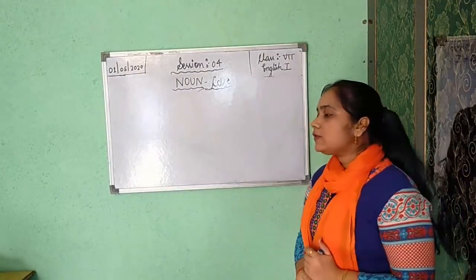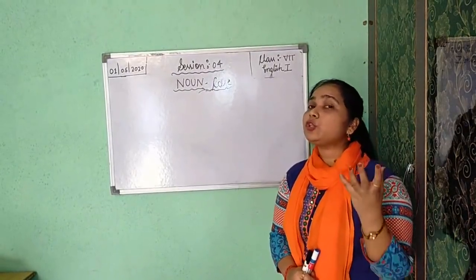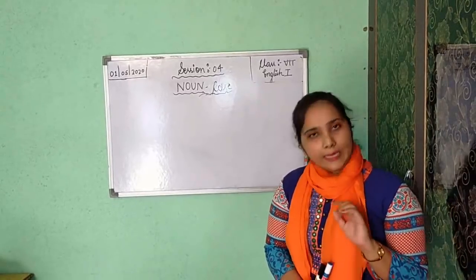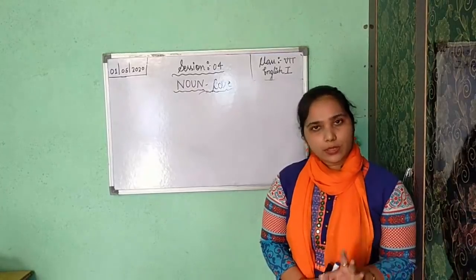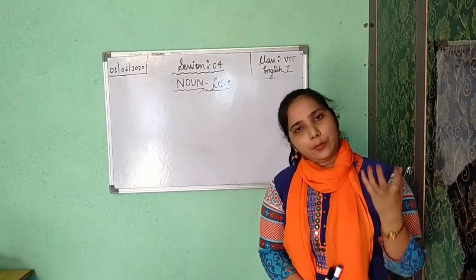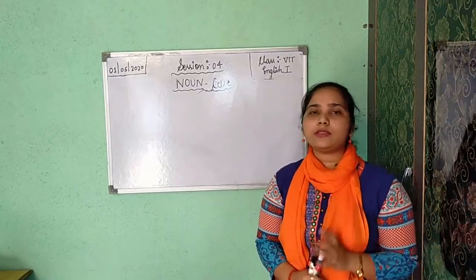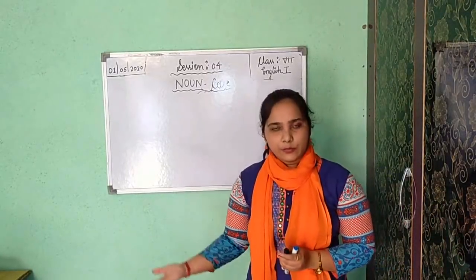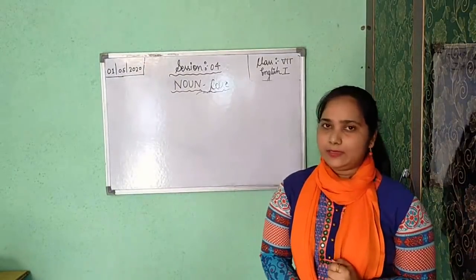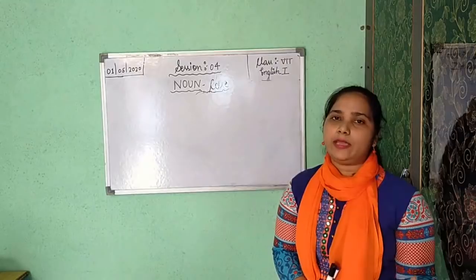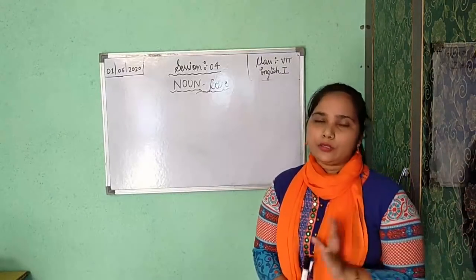Now, first one is your subjective case. What is subjective case? Subjective case shows the noun or pronoun in a sentence which is used as the subject. If you are getting any subject in a sentence, whether it is the name of a person or thing, it goes in subjective case. Subject is the doer of the action. The person or the thing who is doing the work is called subject.